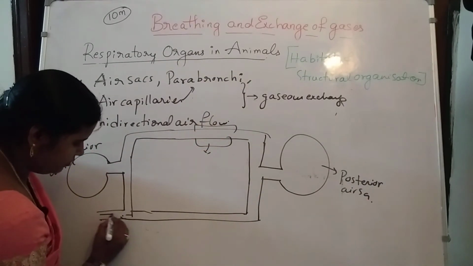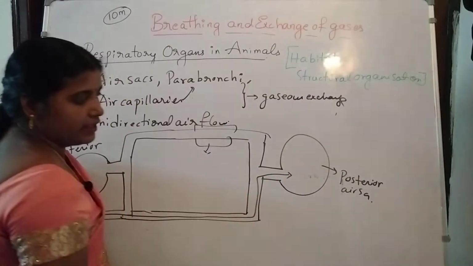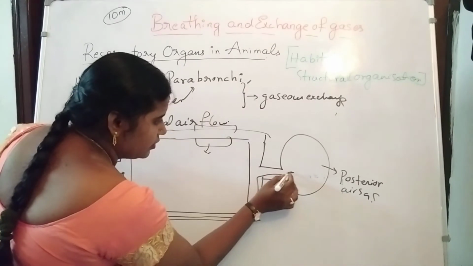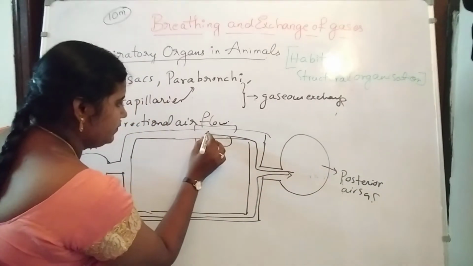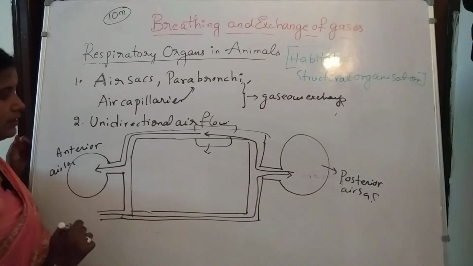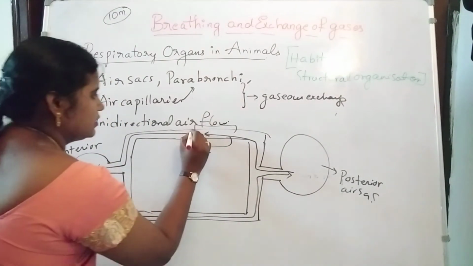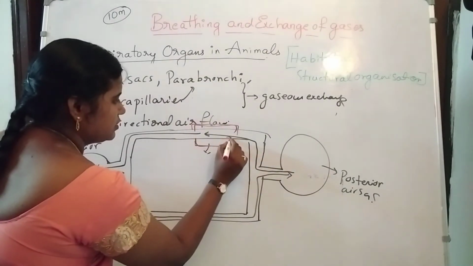So air movement is towards the posterior air sac, then from posterior air sac to parabronchi, parabronchi to anterior air sacs. So these are the parabronchi structures.